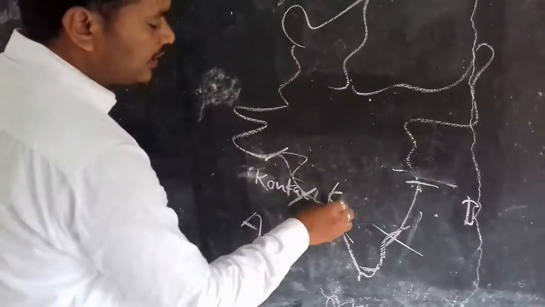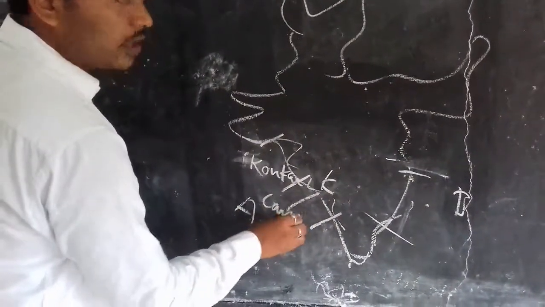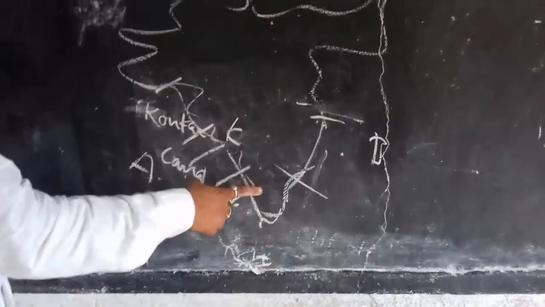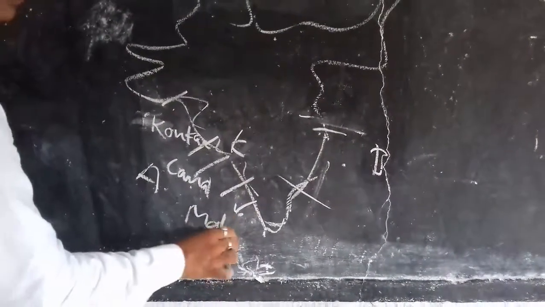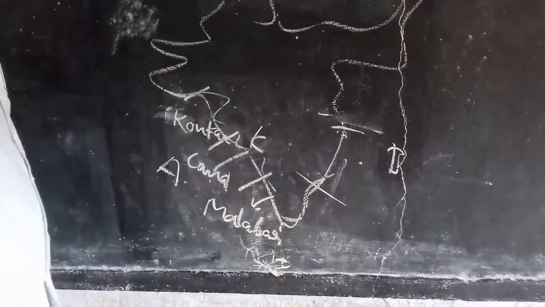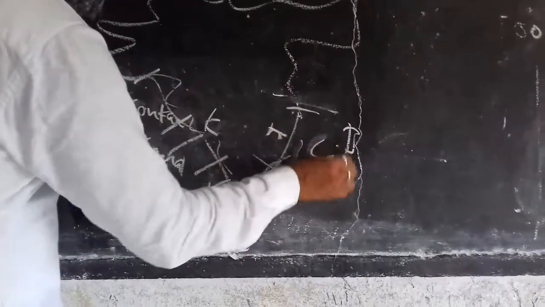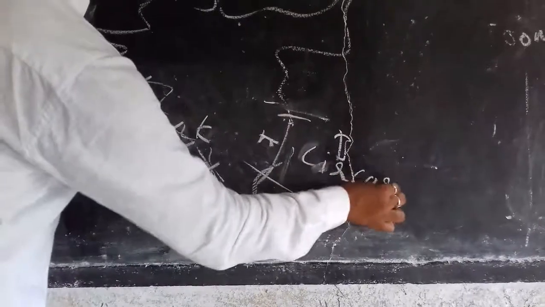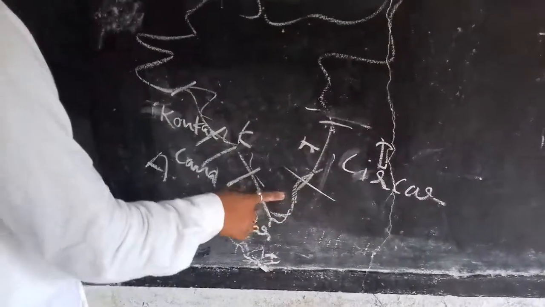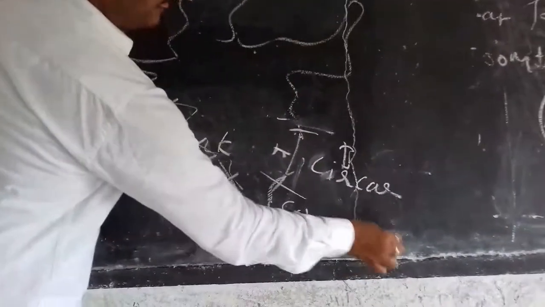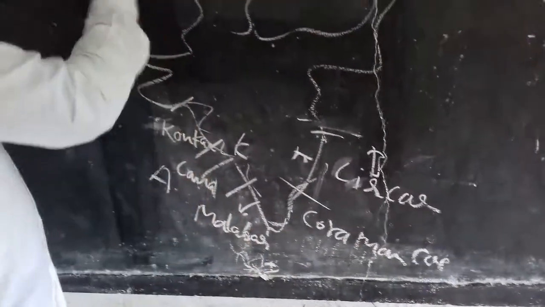Here Karnataka has the Canara coast, and Kerala, the Malabar coast. Andhra Pradesh has the Sarkar coast. Tamil Nadu has the Coromandel coast. These are the coastal plains.